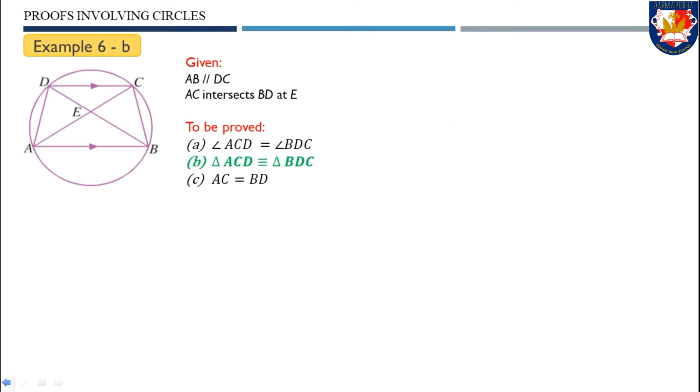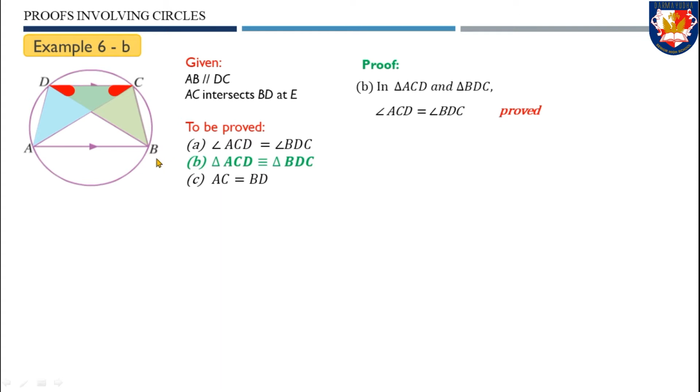For part B, we need to prove that triangle ACD is congruent to triangle BDC. We begin our proof by illustrating those triangles, triangle ACD and triangle BDC. Angle ACD equals angle BDC. We just proved it in the previous part. We also have the common side for both triangles, called CD or DC. So we write here CD equals DC, common side.